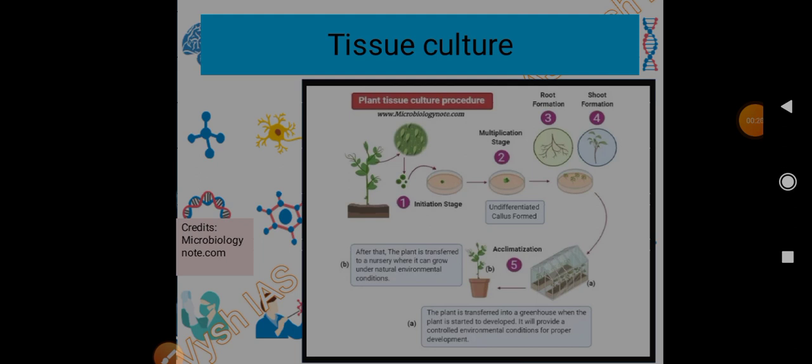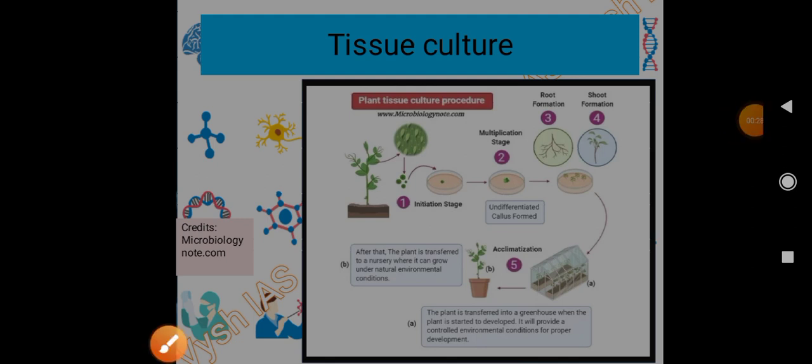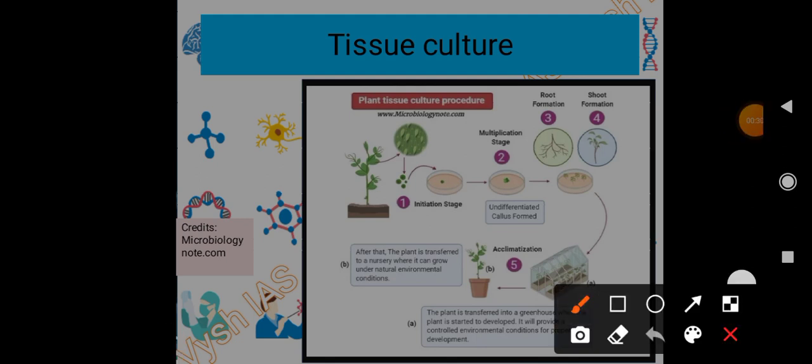Fine, we'll start with tissue culture, right? So in tissue culture, we see a plant. From the plant we take some tissue which needs to be propagated. It is transferred into some culture medium so that it gets multiplied.